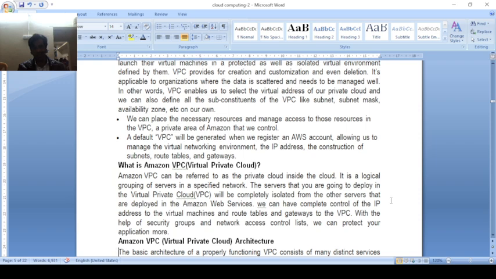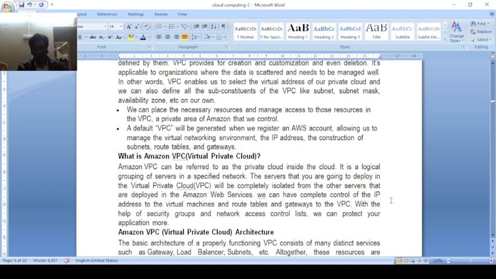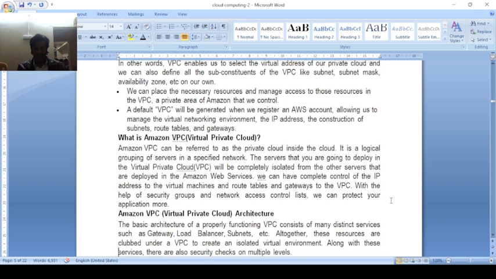With Amazon Web Services, we can have complete control over IP addresses and virtual machines. Amazon VPC consists of many distinct services, such as the gateway. The gateway connects multiple networks, with load balancing, subnets, and data control. This is the architecture of the cloud services.